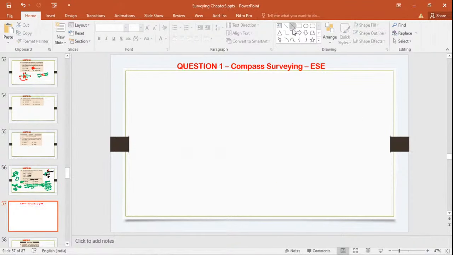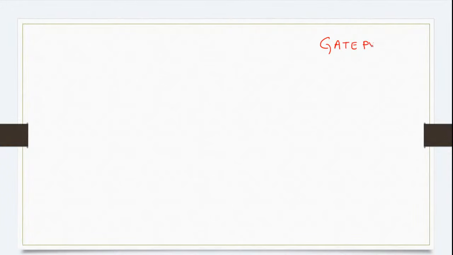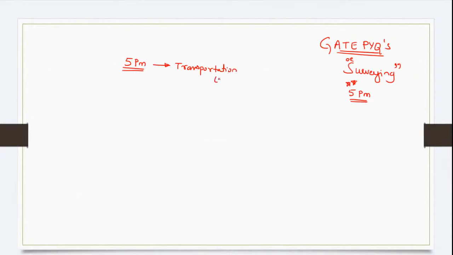I will discuss GATE PYQs, important PYQs of GATE from the surveying subject, or geomatics engineering subject. So do attend at 5 p.m. and if you have any doubts, you can ask me so that I can help you clear that particular doubt. And also tomorrow at 5 p.m. we have a doubt clearing session for transportation engineering subject.